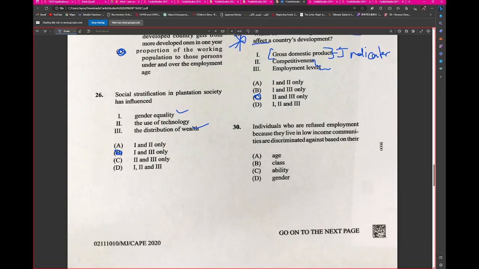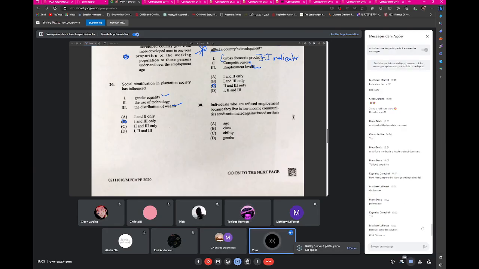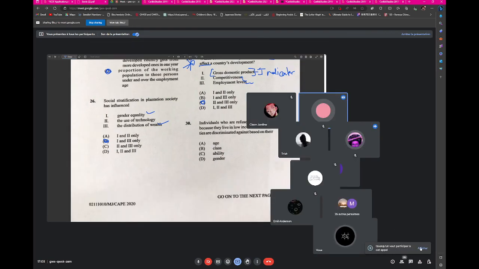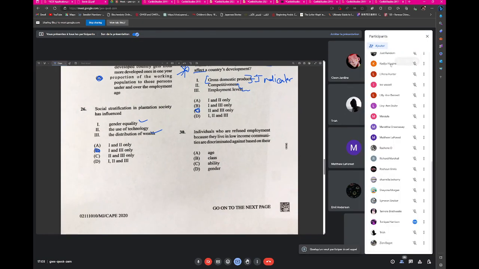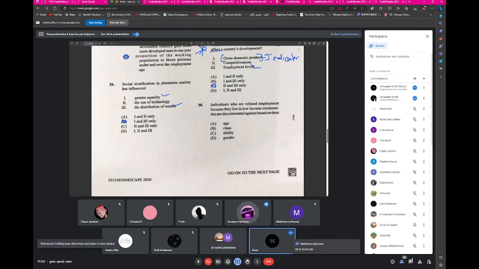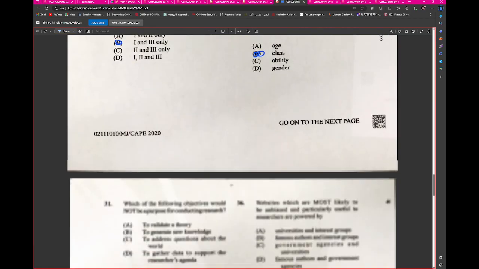Number 30, individuals who are refused employment because they live in a low income community are discriminated against based on class, sir. Class, you sure? Sir, what do you think it is if it's not class? Why wouldn't it be class? I'm asking if you're sure. So you're saying that if you weren't in a meeting and you were by yourself, you would put class? Yes, sir.